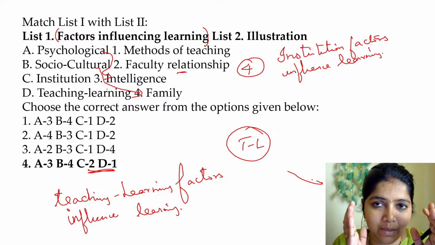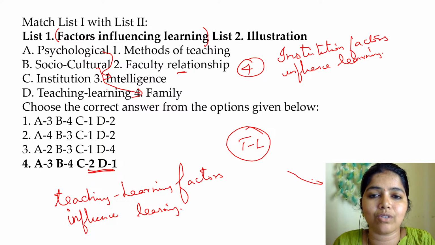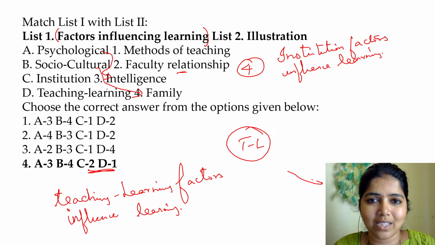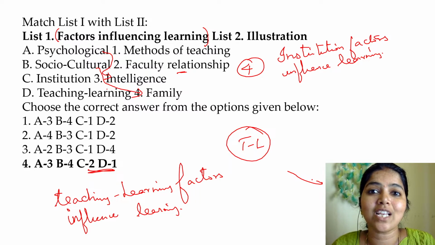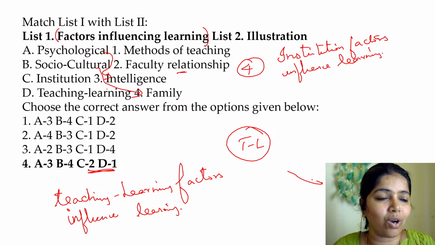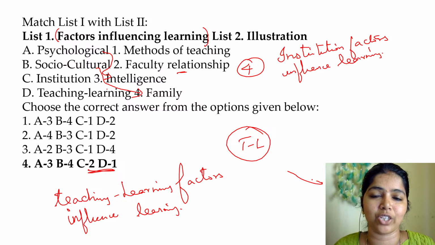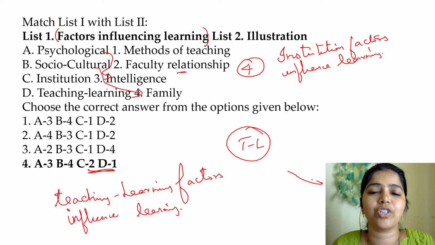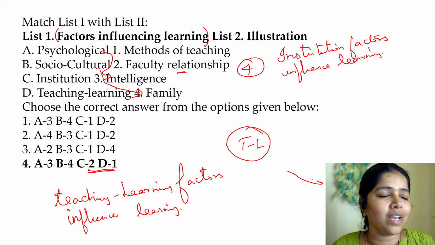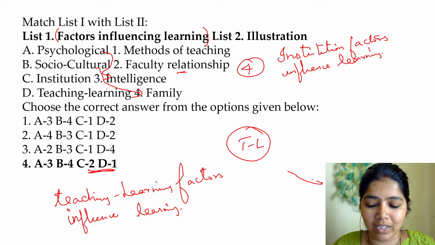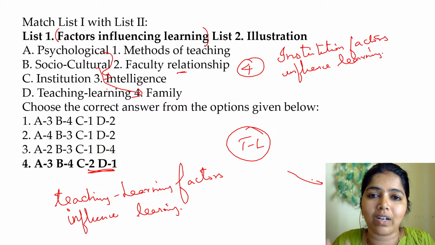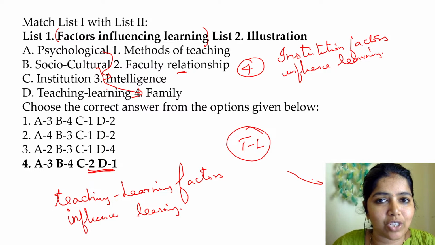Learning is mainly based on the institution, how the environment is, how the teachers are, how they teach. I still remember my teacher who taught me English in my college. I still remember the method she used to teach me English. It was extraordinary. Today I am speaking English only because of my teacher who taught me English in my college.